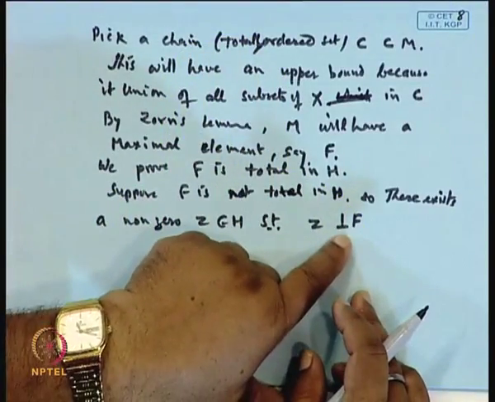Okay. That is the result we have shown. So, there will be a non-zero Z which is orthogonal to F.